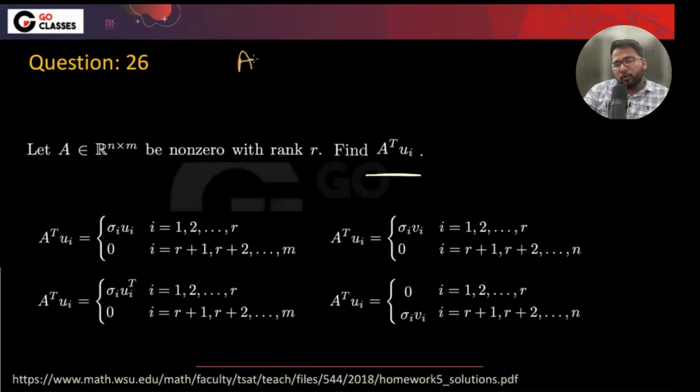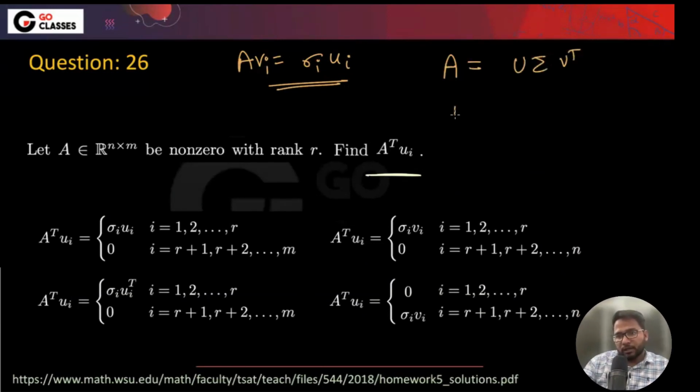See, as you know, A into Vi equals sigma times Ui. Now, if A is U sigma V transpose, then A transpose equals V sigma transpose U transpose, isn't it? Sigma transpose and sigma will be the same. I mean, it will be a diagonal matrix anyway, right?